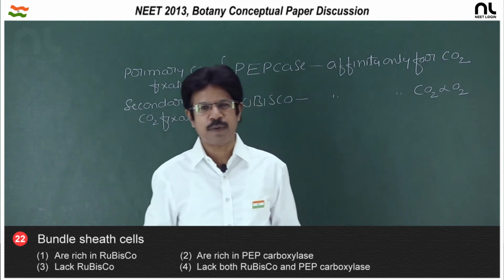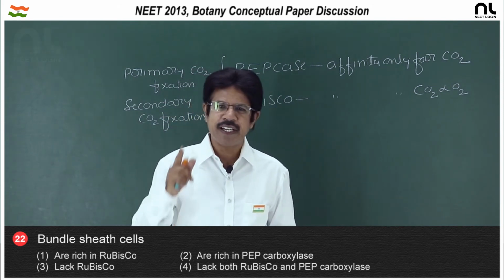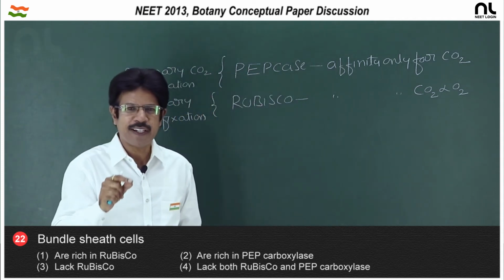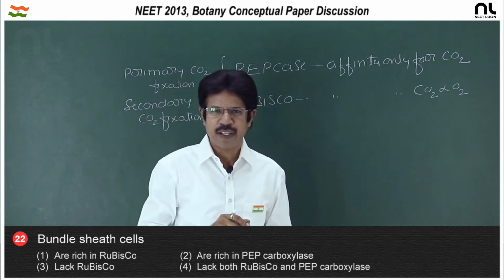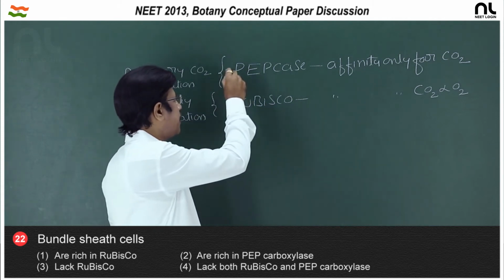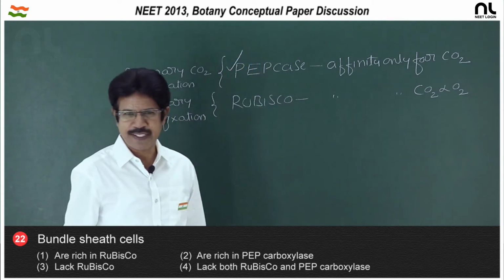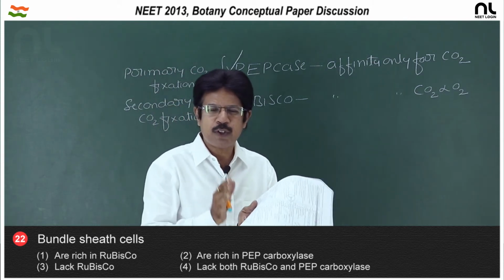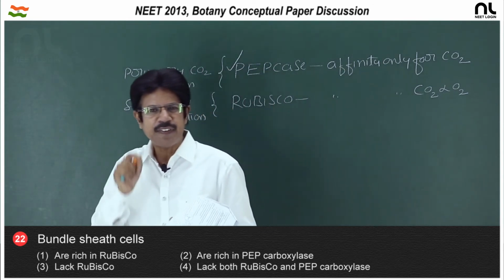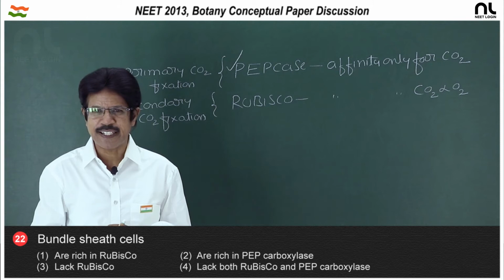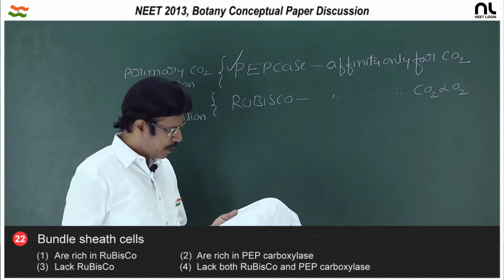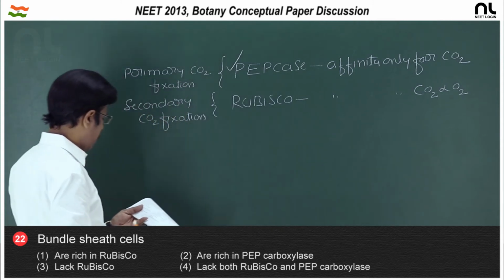So, the two types of carboxylation are spatially separated in C4 plants. That is why C4 plants are more highly evolved than C3 plants. And the high water conservation in C4 plants is attributable to phosphoenol pyruvic carboxylase, because stomata need not be kept open for a long time, as PEPcase has a high affinity for only carbon dioxide. So, it quickly absorbs this carbon dioxide. And the right option is the first option, are rich in Rubisco.